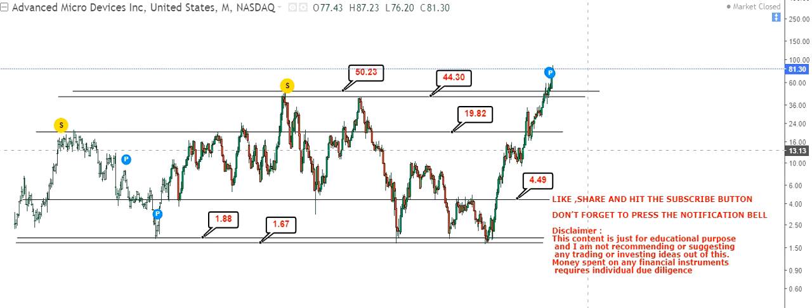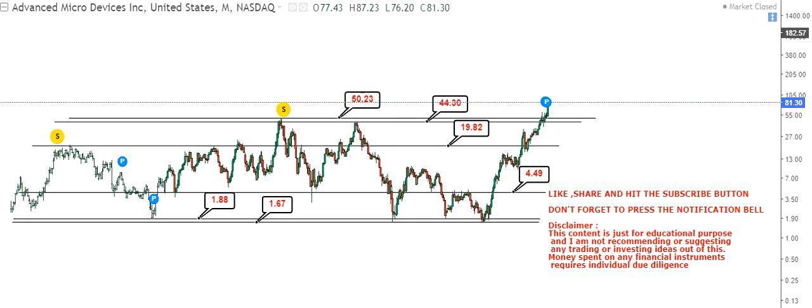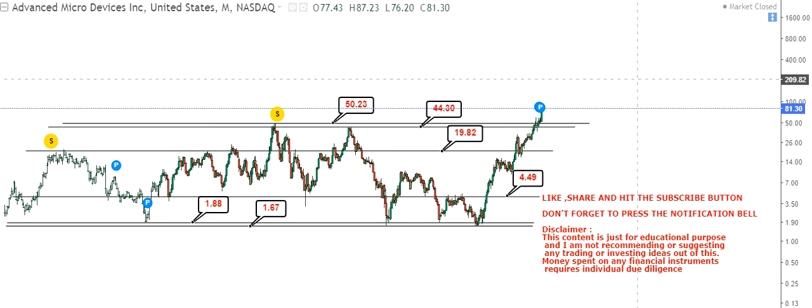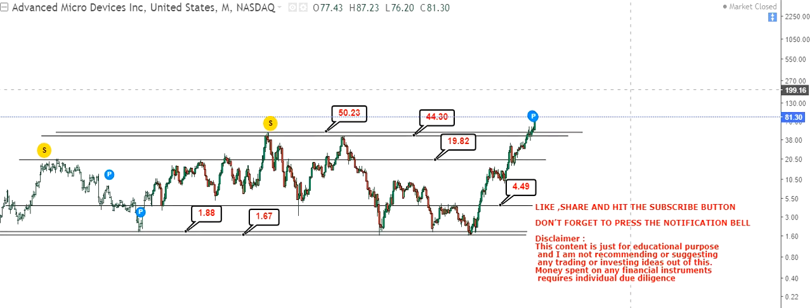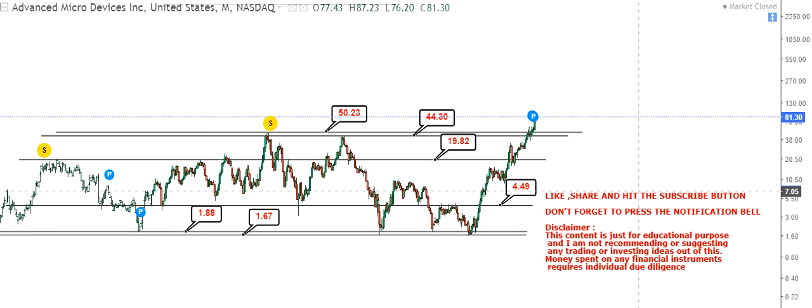Now we are going to discuss the next course of action we could expect from this stock. Let's understand one thing: the next big move will take multiple years, so the time frame will be long term. Don't consider this for a couple of quarters or months; it can probably be a couple of years.